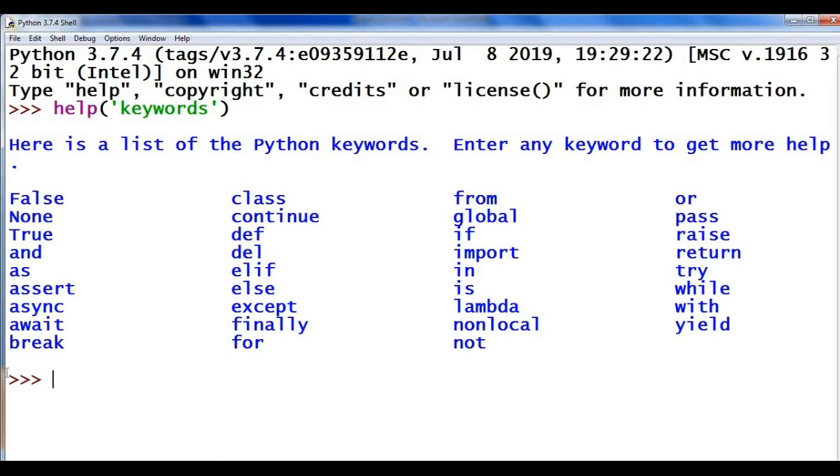Here you can see most of the keywords are lowercase letters or small letters, except False, F is capital, None, N is capital, and True, T is capital. Python is a case sensitive programming language. So uppercase letters, that is capital letters, and lowercase letters, that is small letters, are different in Python. Don't worry about this list. You will learn most of the keywords while we move on.